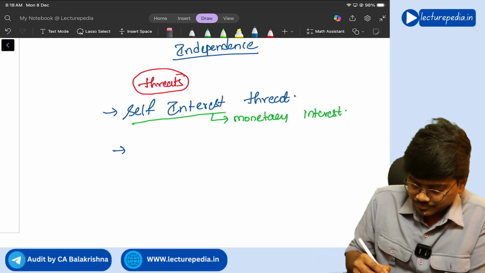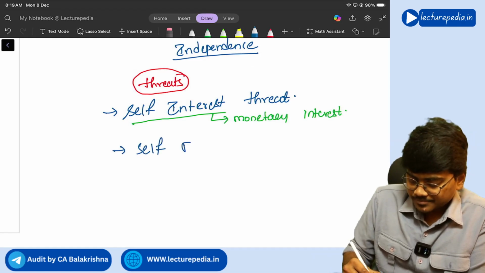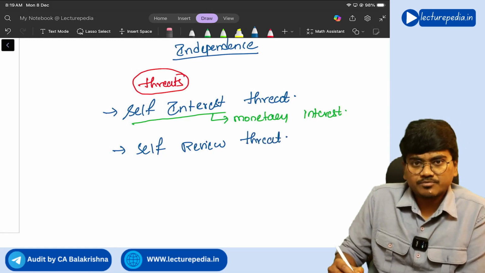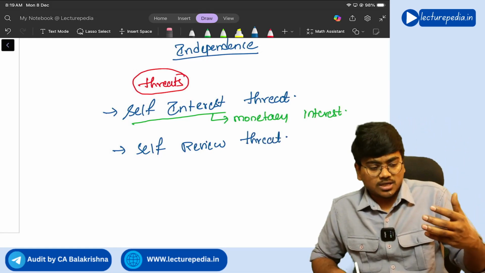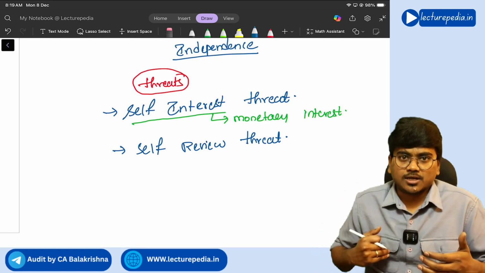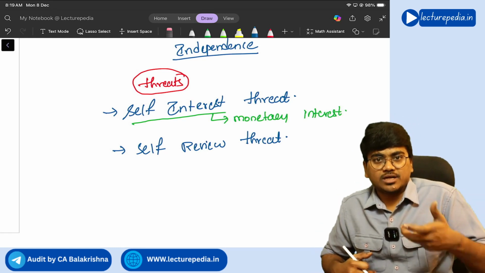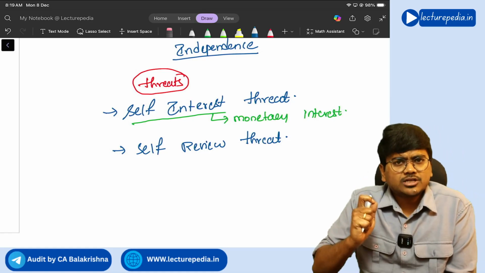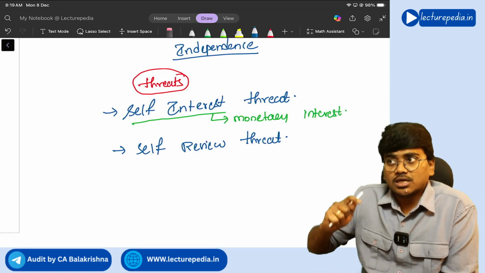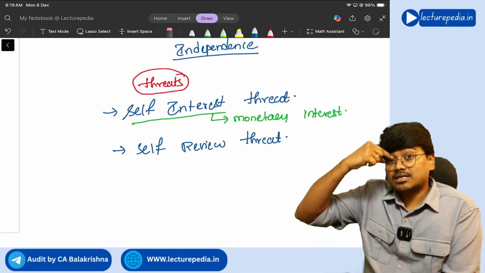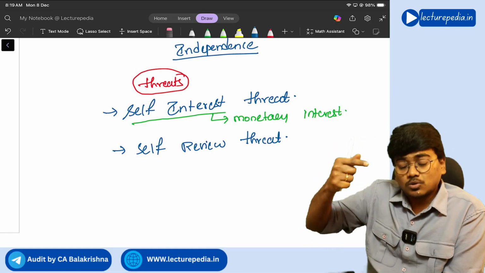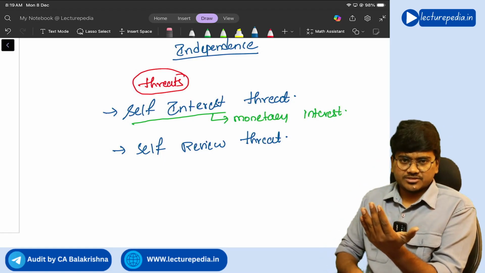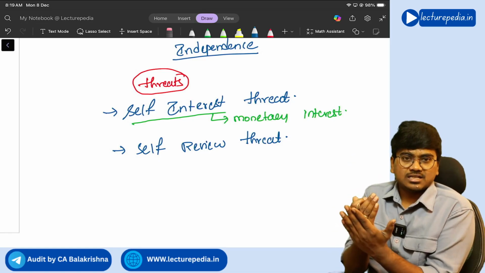Next, self review threat. Self review threat means you have done a particular work and you are only auditing that work, then it will cause a self review threat. Let's say for example, you have prepared financial statements. Preparation of financial statements is whose duty? It is a duty of management. But you as an auditor, you have prepared financial statements, and after preparing financial statements, you are only auditing that financial statements.